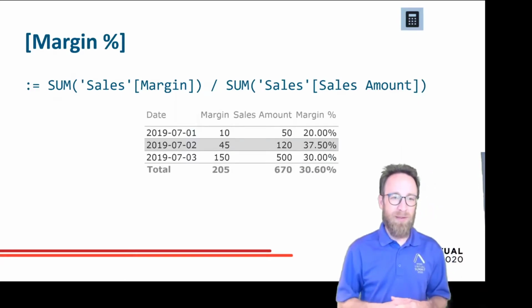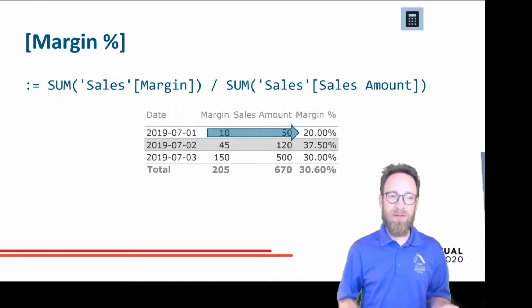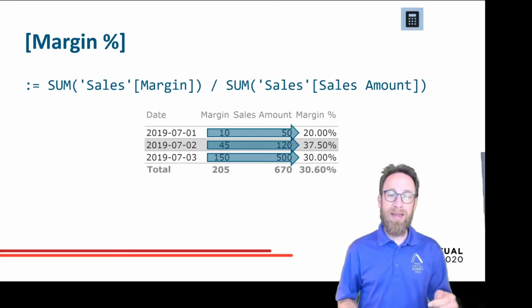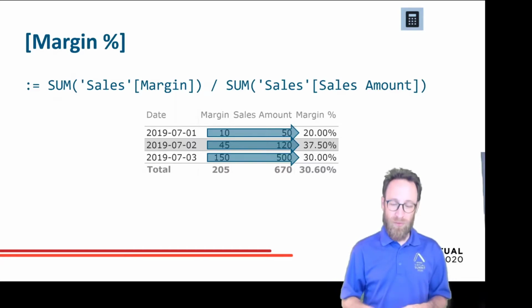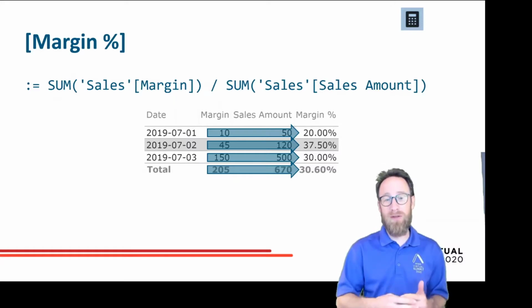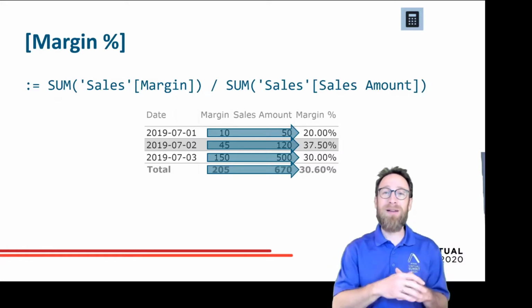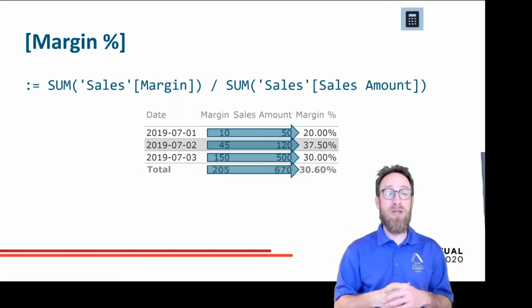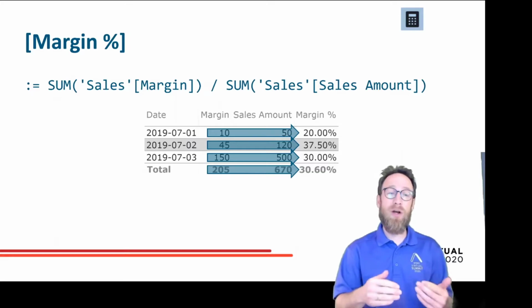So again, our example with those three sales amounts: 10 divided by 50 is 20, 45 divided by 120 is 37, 150 divided by 500 is 30, and then in the total we have indeed the 30.6 like we calculated, because a measure is always calculated horizontally. So the measure is also calculated for the totals. There's nothing different like calculating some things horizontally and summing up the others.